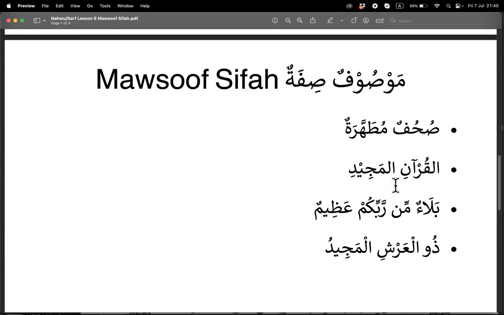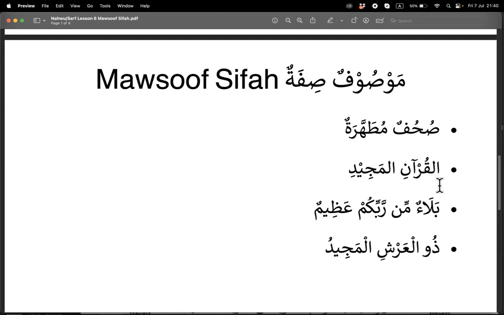This is actually what, Rafa, Nasab, or Jar? It's Jar. Al-Majidi is also jar. Clearly both have al, so both are proper. And what about the number?